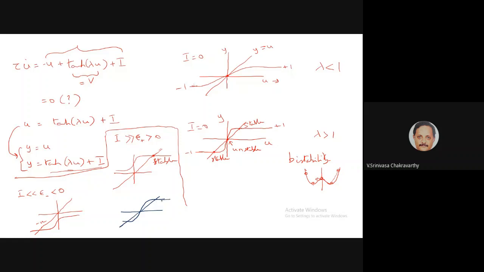You have to subtract to get the original dynamics: U dot is equal to minus U plus tanh of lambda U plus I, which means the straight line must be subtracted from the sigmoidal curve. So we need to see which is higher. You see that in this stretch. So I'll take these 3 points.